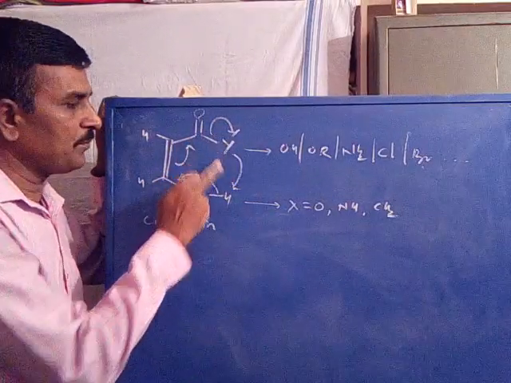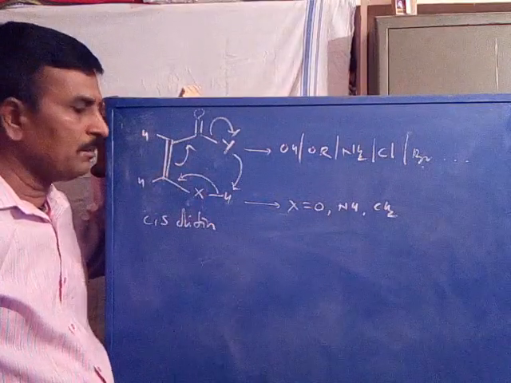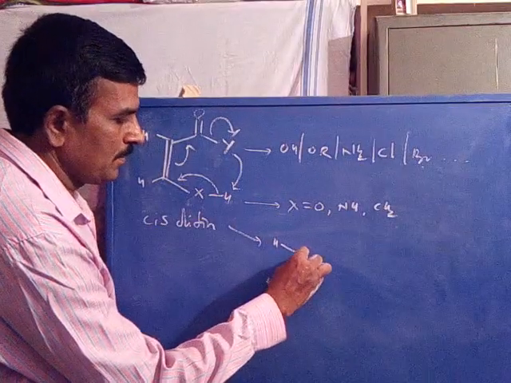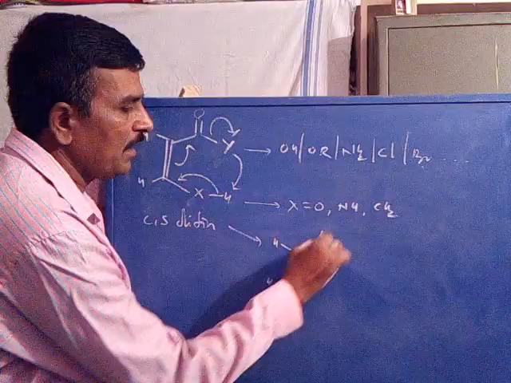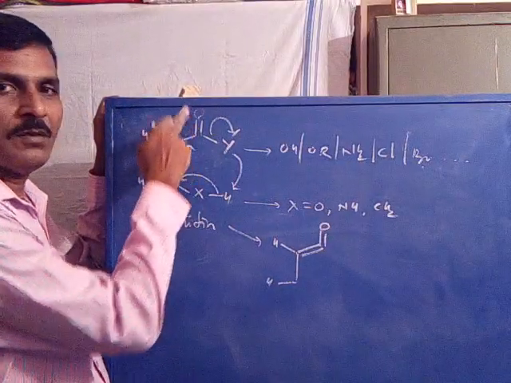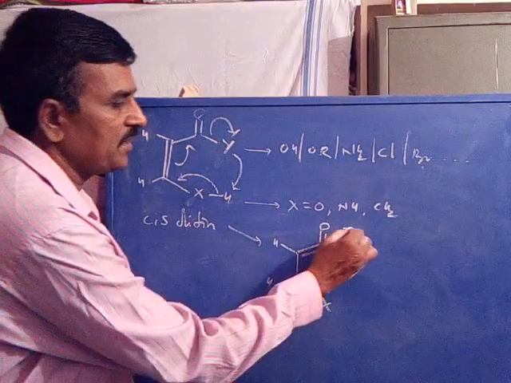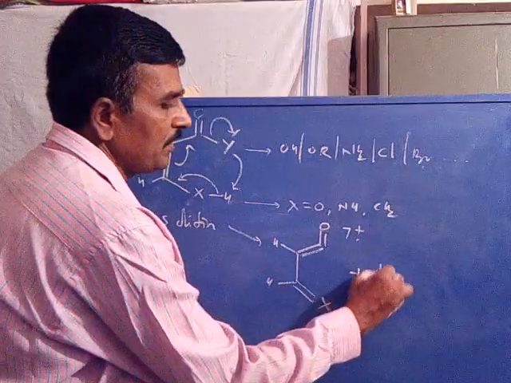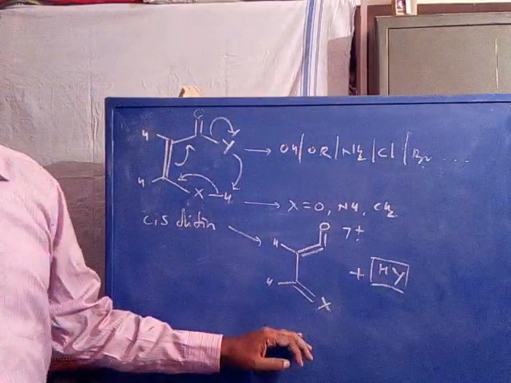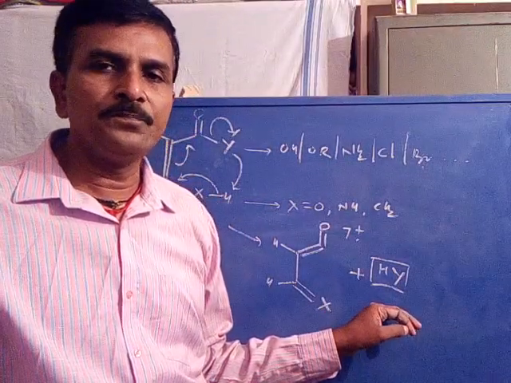Y is cleaved. After abstracting a proton from its cis position, the Y may be cleaved from the molecule to give a double bond here, C double bond O. Now this carbon becomes C double bond X. This is an ion radical, formed by the loss of H and Y atoms as a neutral molecule.